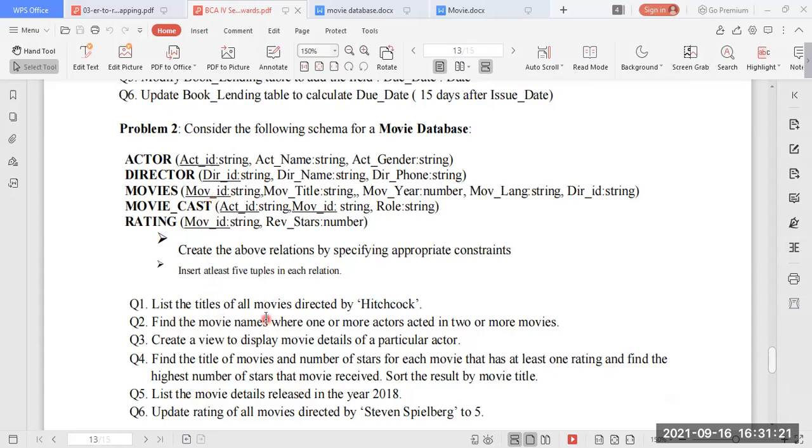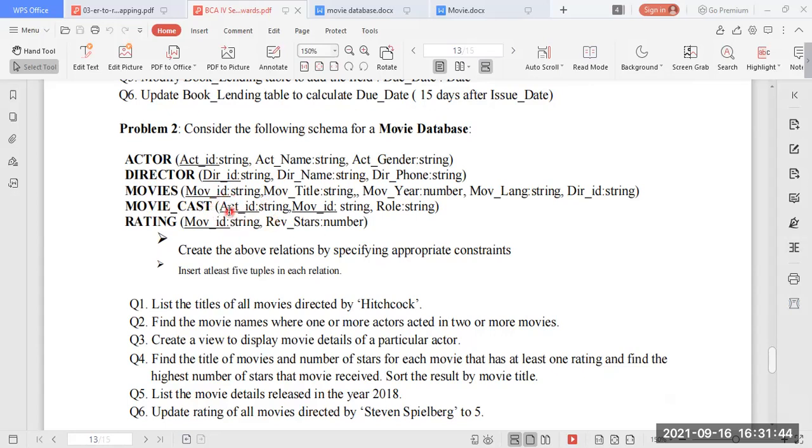So I'll tell you, find the movie names where one or more actors acted in 2 or more movies. What normally we do is just give values for only one actor, one movie. We are not supposed to do that. You are supposed to take the respective ID of the actor who acted in 2 or more movies. So that will come in the movie casting.